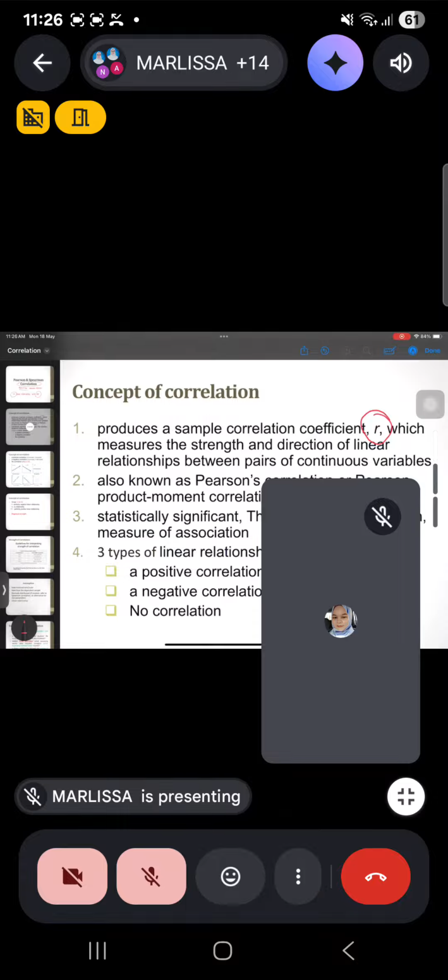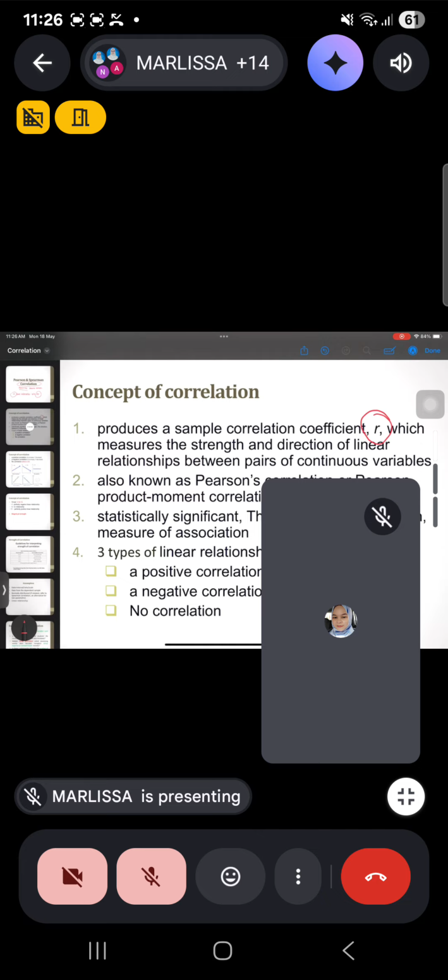The R value is the strength and direction of the linear relationship between pairs of continuous variables. So R shows you the strength, whether it's weak or strong, or moderately strong or moderately weak, depending on your interpretation.